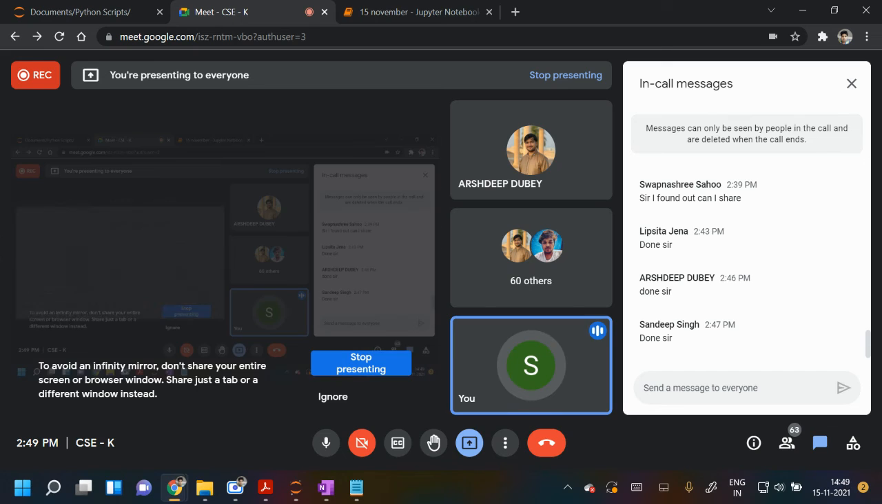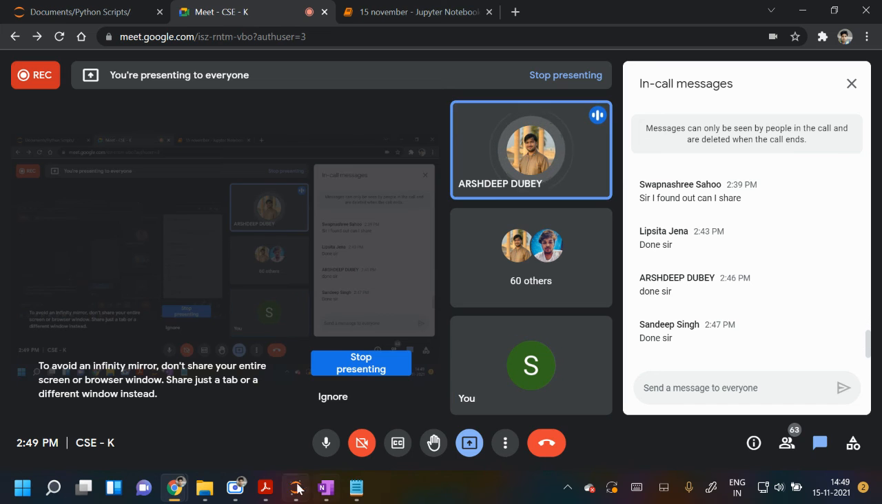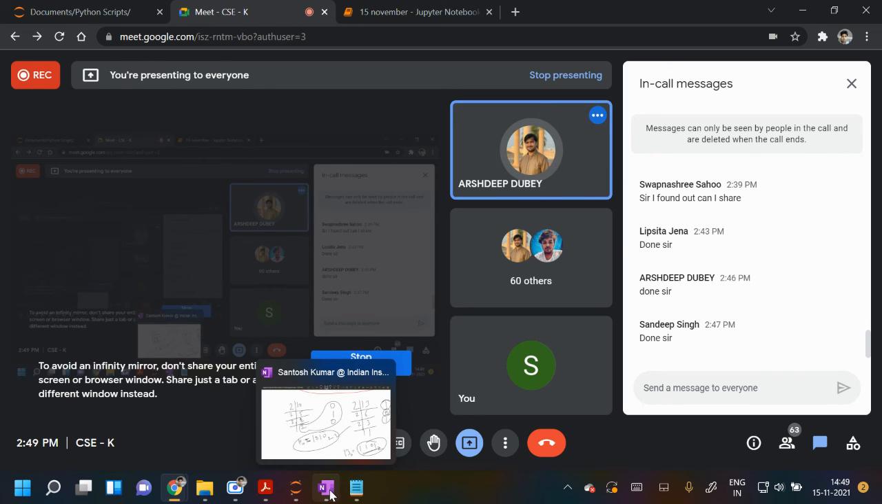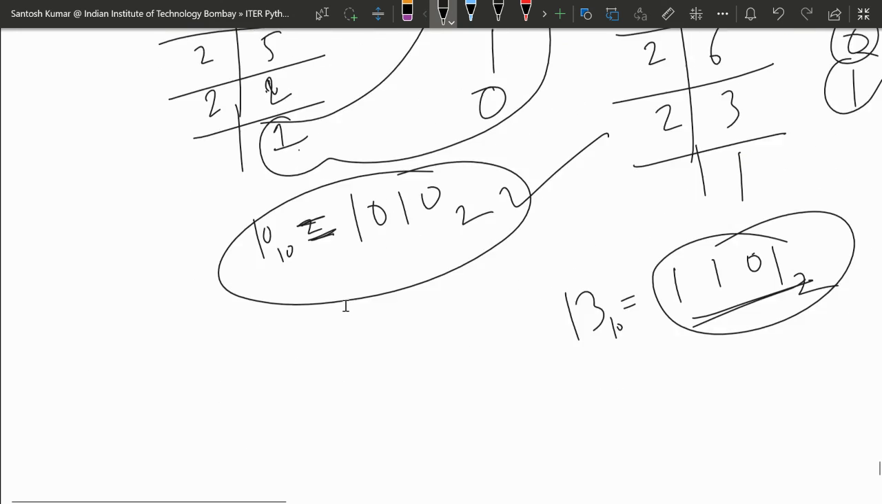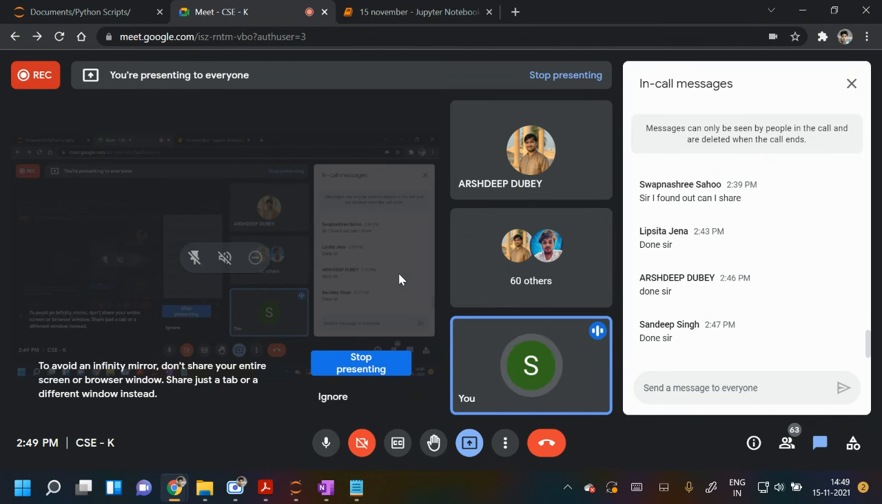So okay, Arshdeep, what do you do in your program? You type 13. Is it getting the same answer? Yes, I input 13 and it is showing 1101. Okay, yeah, that's correct then. So others you may write.